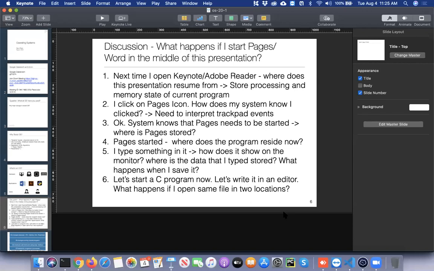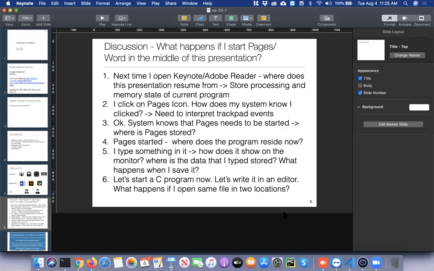It needs to allocate memory to it. It also needs to do some housekeeping, start the process, get its state, and maintain some information about the process, including where the process is in the current line of execution. So all of these tasks are being done by the operating system. And if I start the process now, where does it reside? It will be residing in the main memory now, which is the random access memory, the RAM.